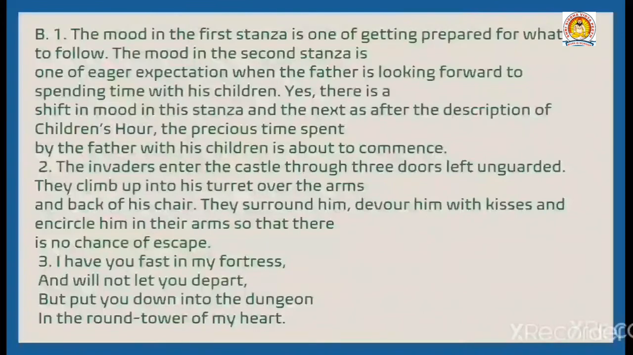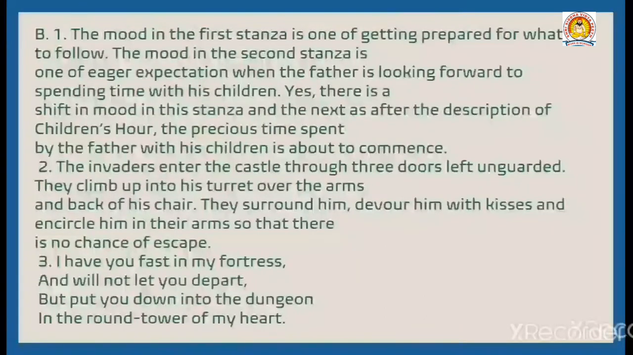What do the invaders do to the poet? The invaders enter the castle through three doors left unguarded. They climb up into the turret over the arms and back of his chair. They surround him, devour him with kisses, and encircle him in their arms so that there is no chance of escape. Quote the lines that show that the poet welcomes the invasion. I have you fast in my fortress, and will not let you depart, but put you down into the dungeon in the round tower of my heart.